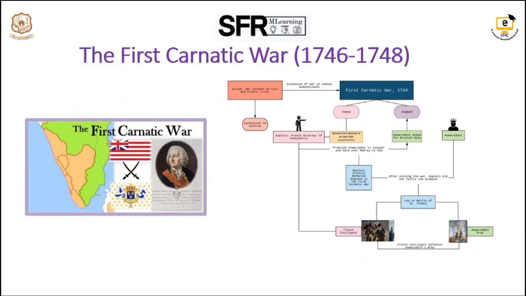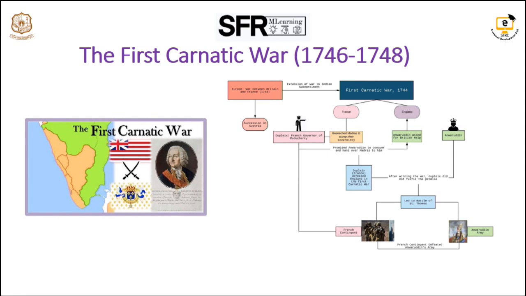The First Carnatic War was fought from 1746 to 1748. It was essentially the Indian side of the War of Austrian Succession that erupted in Europe in 1740. The French and Britain found themselves on opposite sides. Two important personalities were involved: Joseph Francois Dupleix, the French Governor General of Pondicherry, and Major Lawrence, who represented the British military interest.